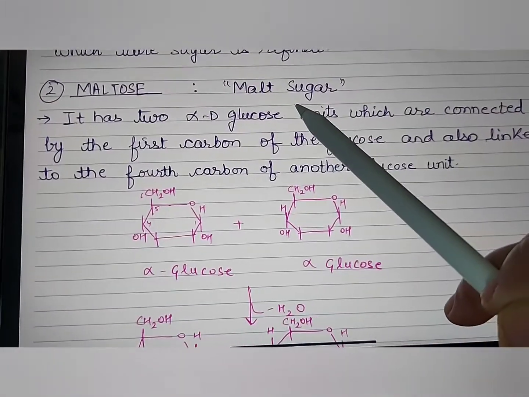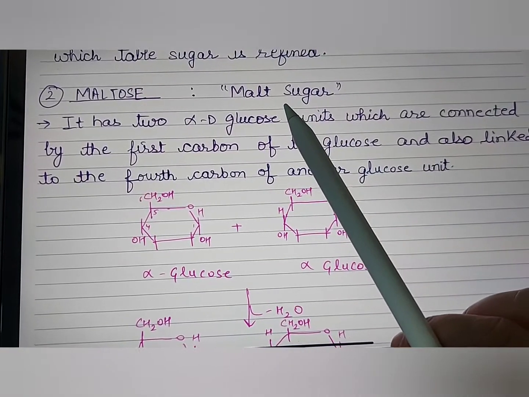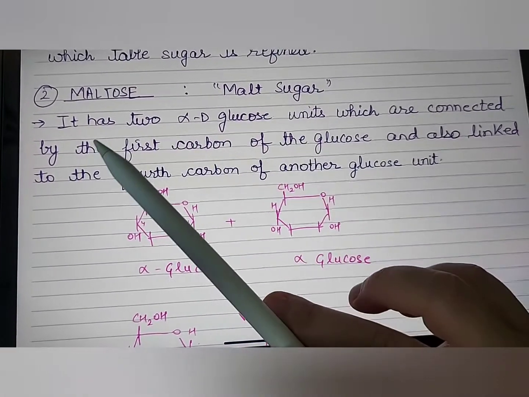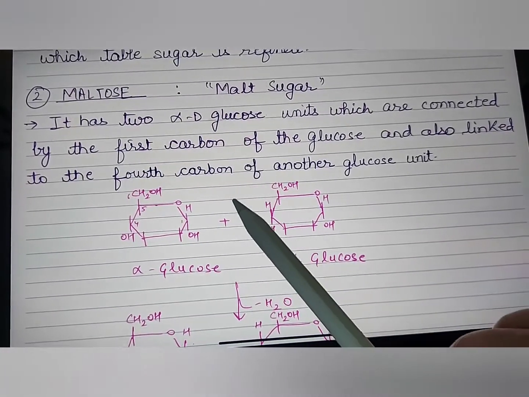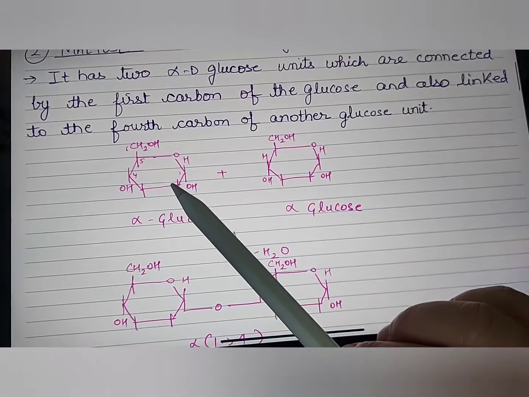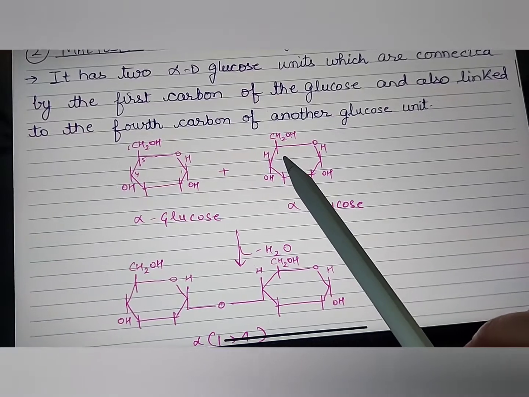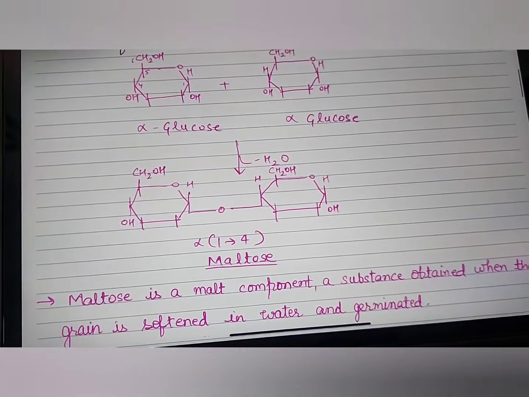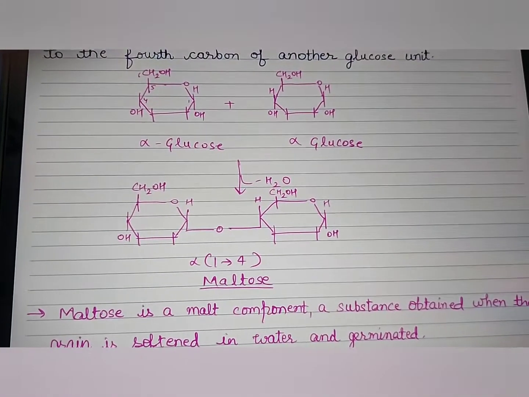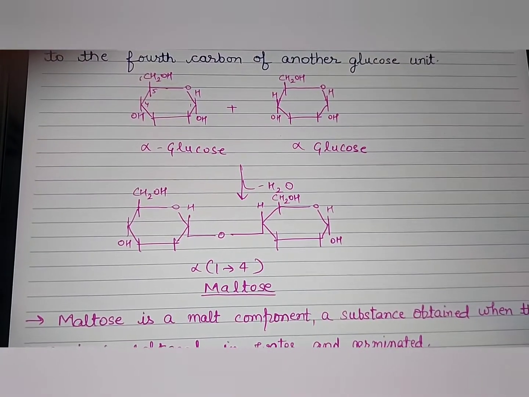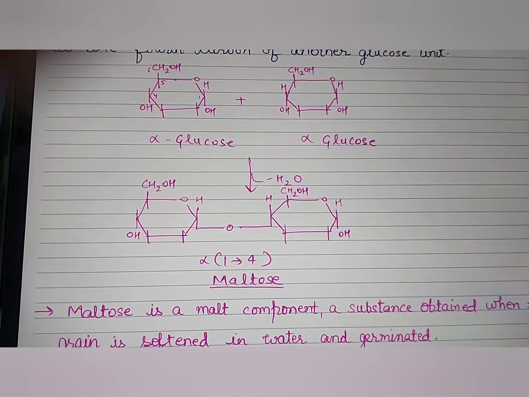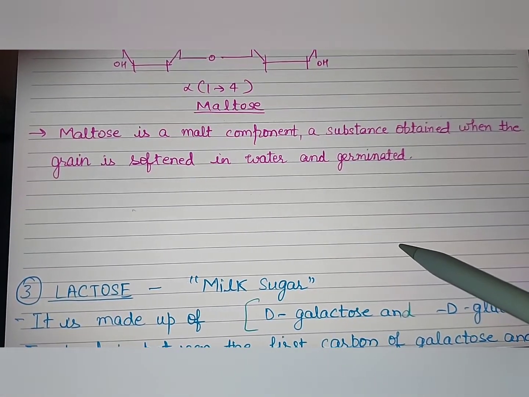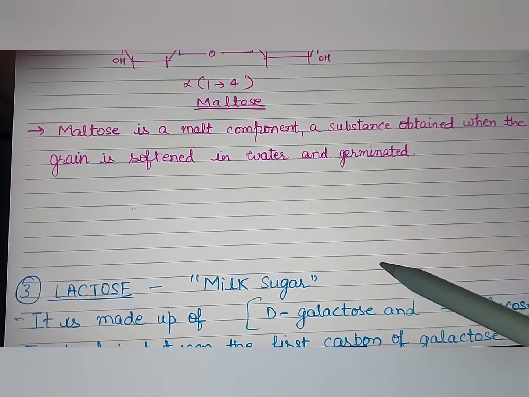Second is maltose. Maltose is malt sugar. It's unlike sucrose because it's not natural. It has two alpha D glucose units which are connected by the first carbon of the glucose and also linked to the fourth carbon of another glucose unit. So first glucose combines with another alpha glucose via alpha 1,4 glycosidic bond. And maltose is a malt component, a substance which is obtained when the grain is softened in water and germinated.